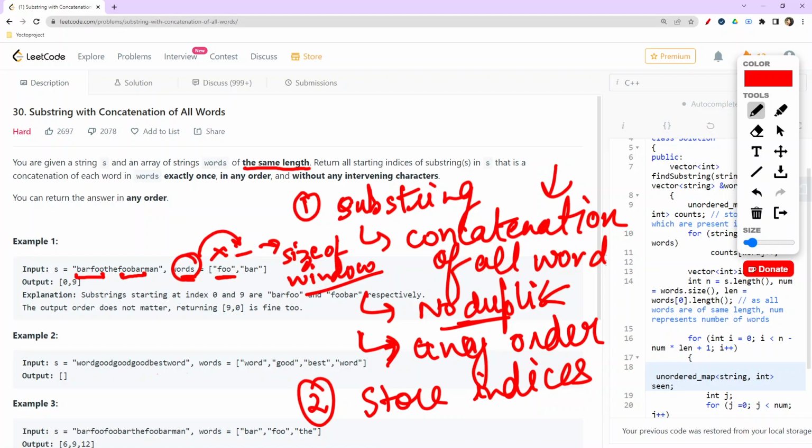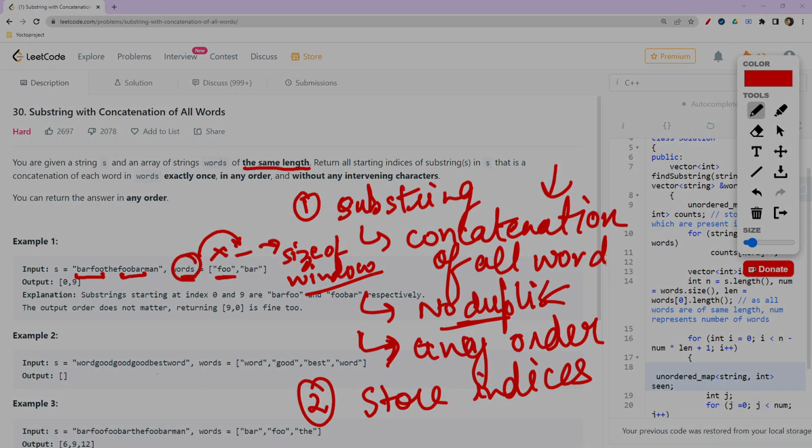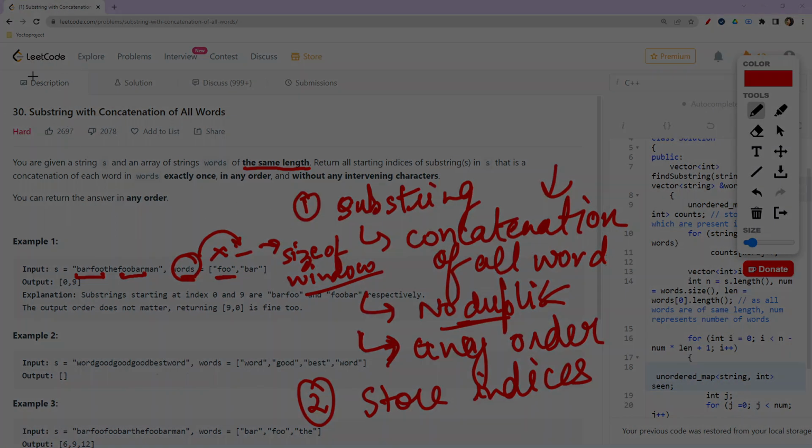Now comes the part that how we are required to code this particular question. Let me get a screenshot of the same because I want to clear this board. So then it would be easy for us to keep in mind what all things we need to get into our mind.